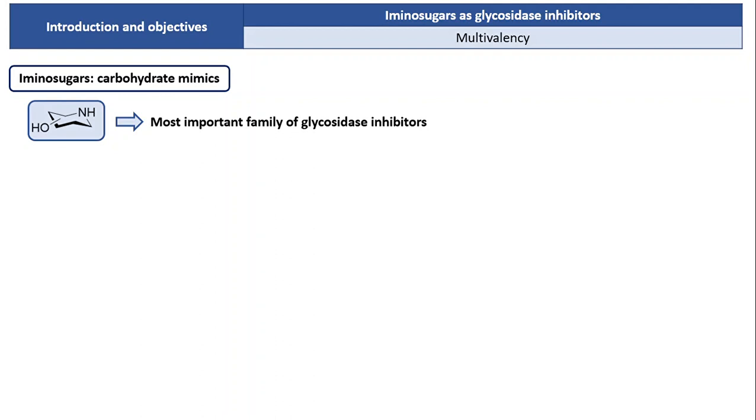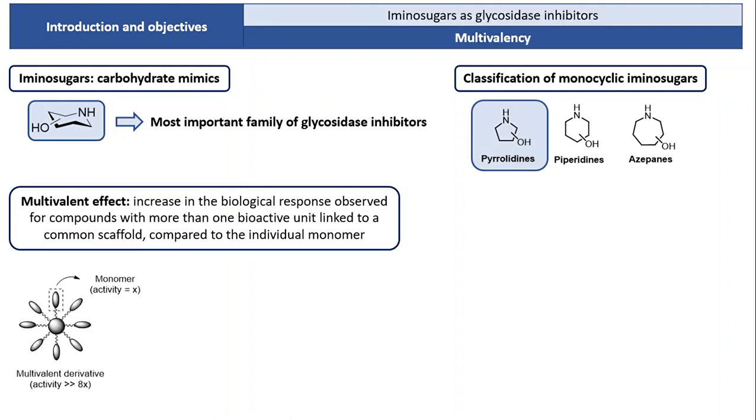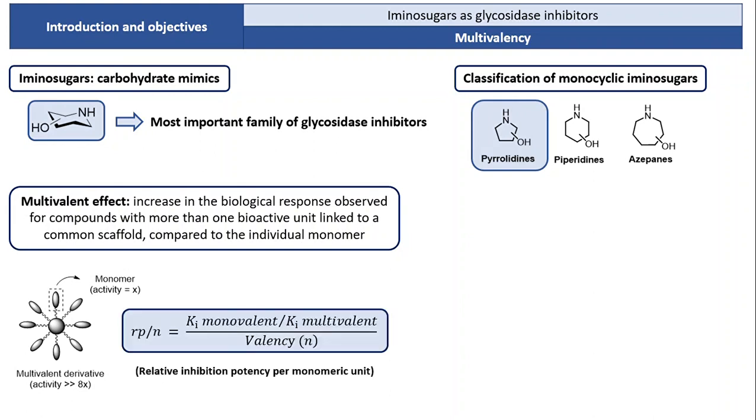Among them, monocyclic iminosugars, especially piperidines, have been widely studied in this field, being the pyrrolidine analogues less studied. The display of these molecules in a multivalent fashion can afford better inhibitors in terms of potency and selectivity. The multivalent effect can be quantified using the parameter RPN, defined as the relative inhibition potency per monomeric unit.